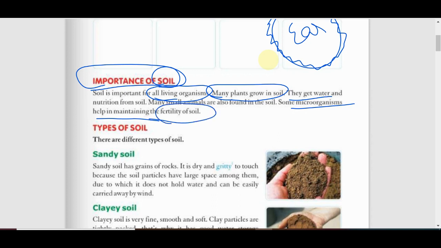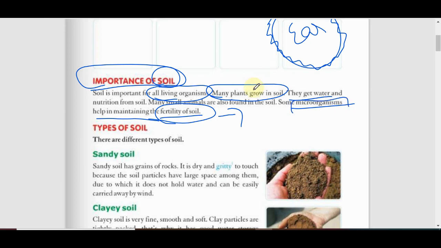and some microorganisms help in maintaining the soil fertility. What is the meaning of soil fertility? Fertility means some microorganisms increase the nutrient value and mineral value in the soil, which are absorbed by the plants for the food-making process, or photosynthesis. We know plants make food, and this food is made from minerals and water. That is done with the help of some microorganisms.